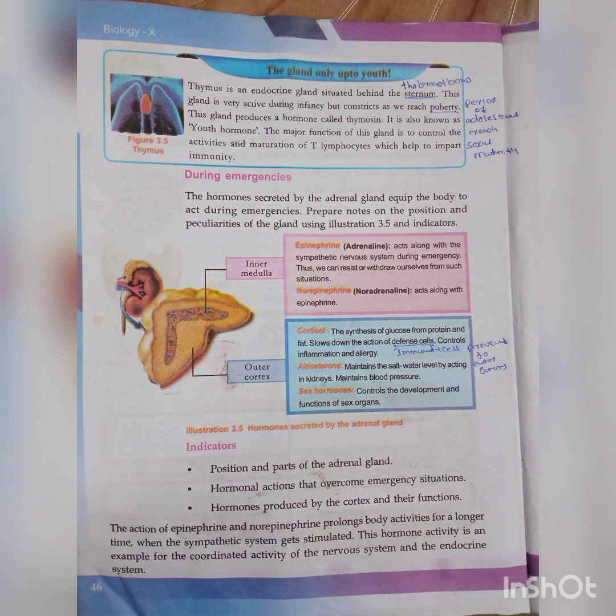Next, hormones produced by the cortex and their functions. What are the hormones? Cortisol, aldosterone, sex hormone. Their functions: cortisol synthesizes glucose from protein and fat, slows down the reaction of defense cells, and controls inflammation and allergy. Aldosterone maintains the salt and water level by acting in the kidney and maintains blood pressure. Sex hormone controls the development and function of sex organs. I am sending notes; write and send.